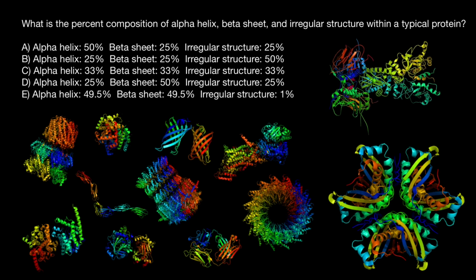Actually, we consider that all these three secondary structures happen with the same frequency. So alpha helix makes 33%, beta sheets make 33%, irregular structures make another 33%, so they happen with the same frequency. But again, this is on the average. In certain proteins the composition can be different, but you just have to learn that on the average there is no preference of one type of the secondary structure over another, and they happen with the same frequency.